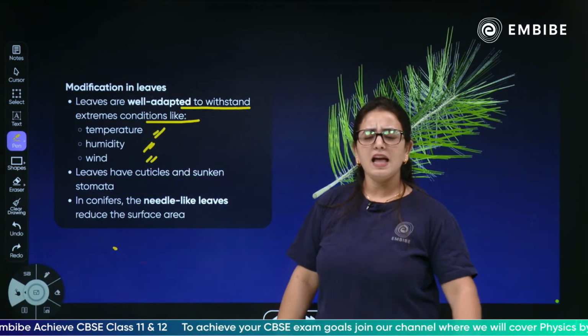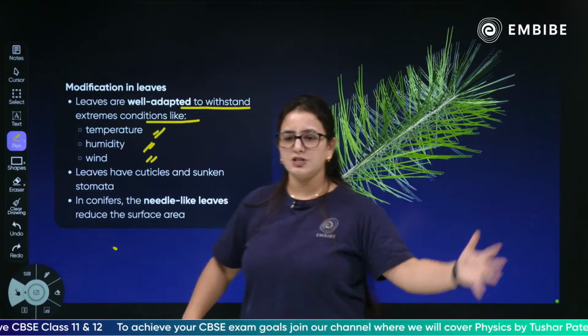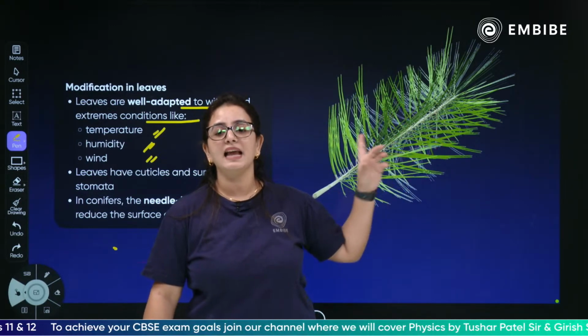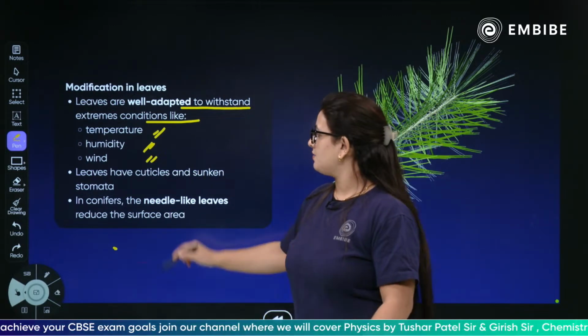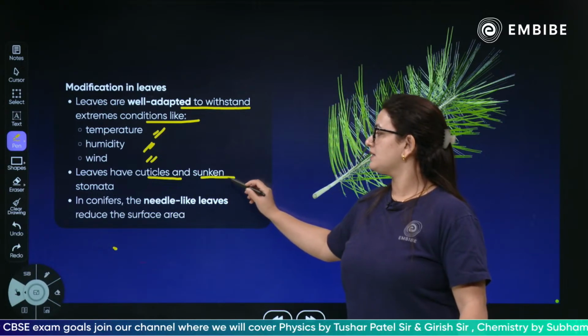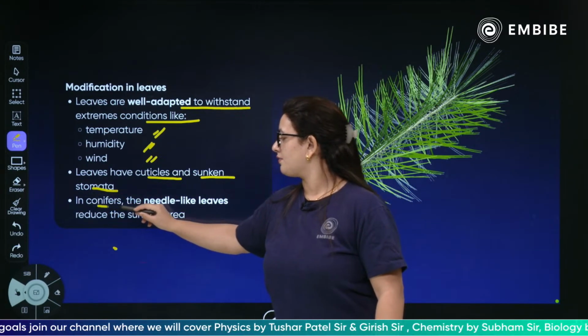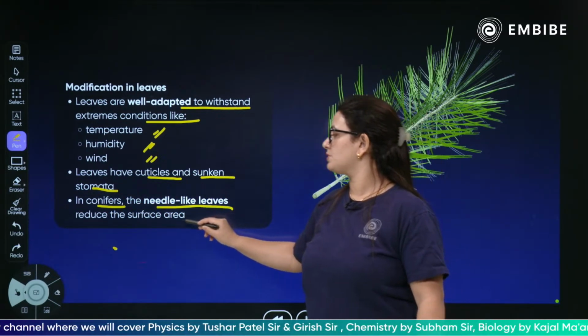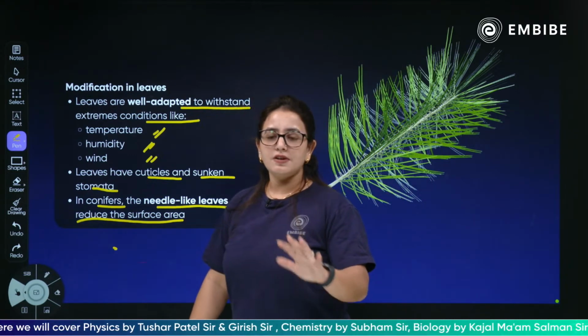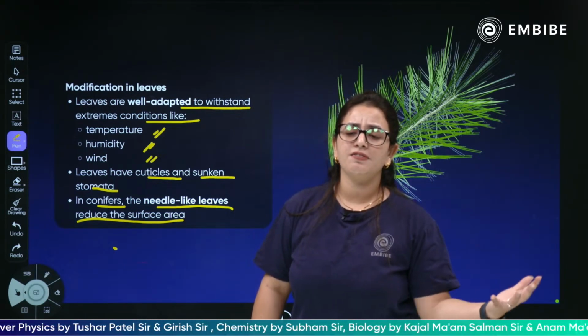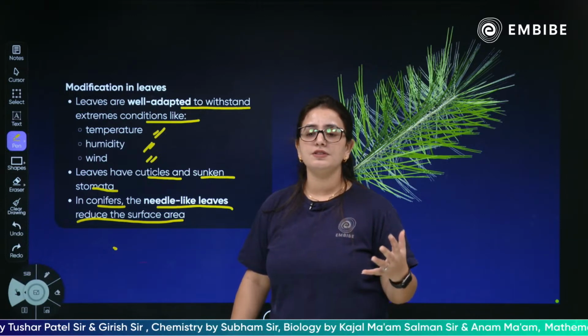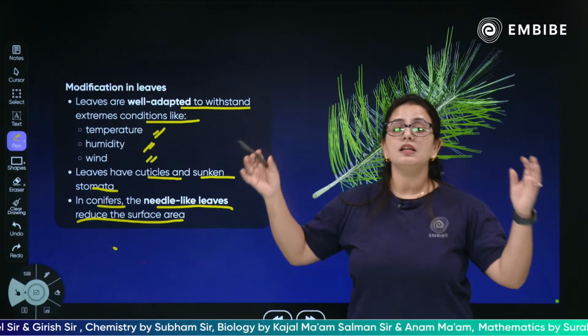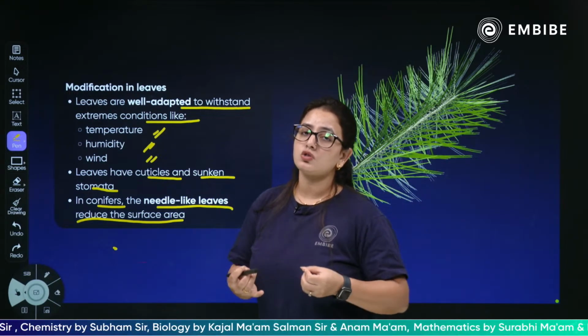Yes, everybody has seen. Can you see? Even the picture is very clear. They are very pine-like. Yes, they have cuticles and sunken stomata, and the conifers have needle-like leaves which reduce the surface area. Children, the lesser the surface area, the lesser the part of the leaves exposed to the external environment, the less would be the loss of water.